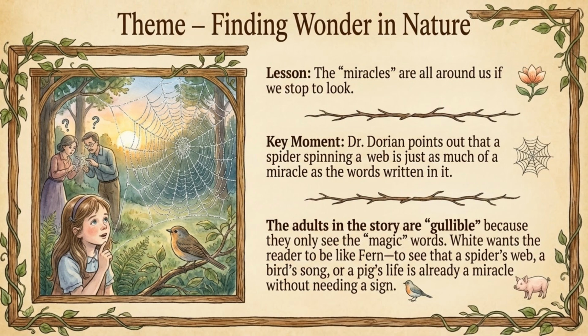Dr. Dorian points out that a spider spinning a web is just as much of a miracle as the words written in it. The adults in the story are gullible because they only see the magic words. White wants the reader to be like Fern, to see that a spider's web, a bird's song, or a pig's life is already a miracle without needing a sign. The lesson here is the miracles are all around us if we stop to look.